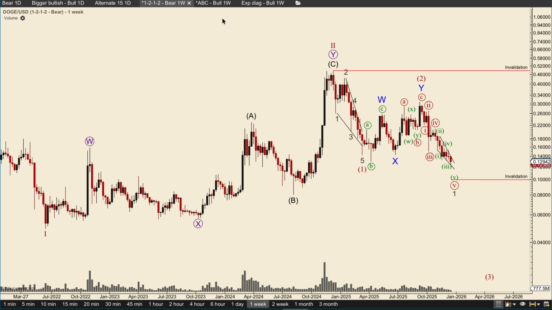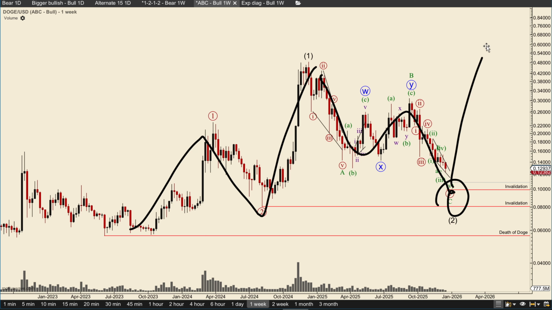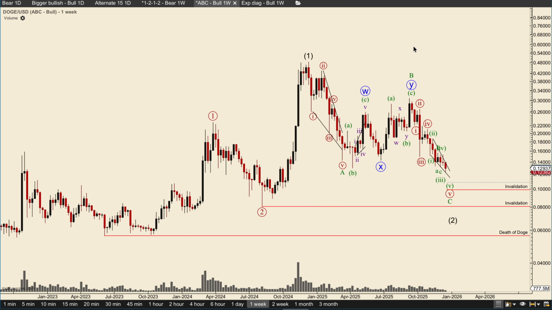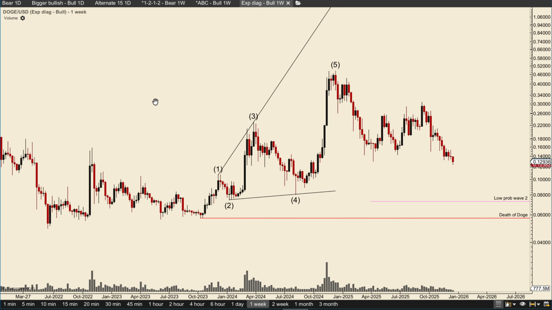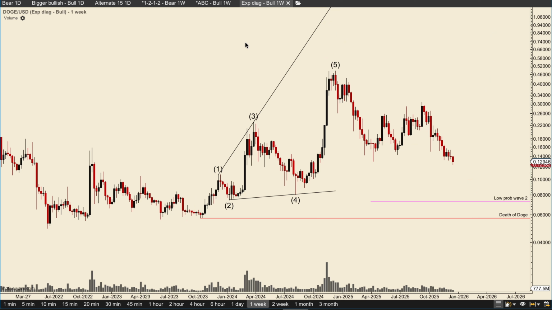If we move on to the bullish scenarios, there are only two. We are looking for 1, 2, 1, 2 here, and then we are moving up into 3, 4, 3, 4, 4, 5, and so on, looking for higher prices. And the last scenario is counting this as an expanding diagonal. 1, 2, 3, 4, 5 into a wave 1, WXY into a wave 2, and then looking for higher prices.